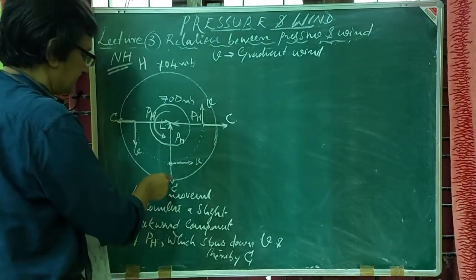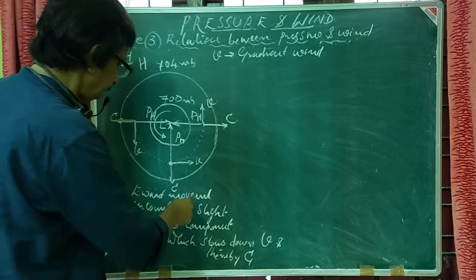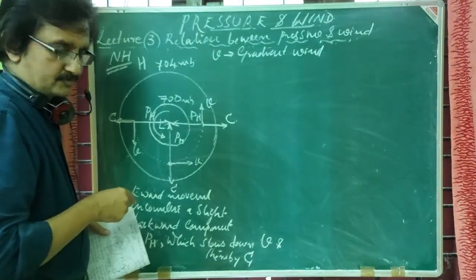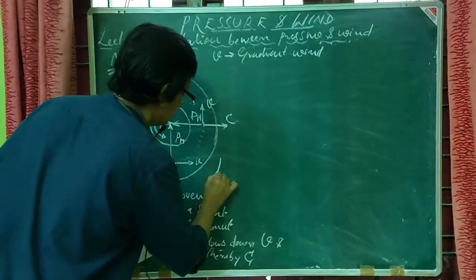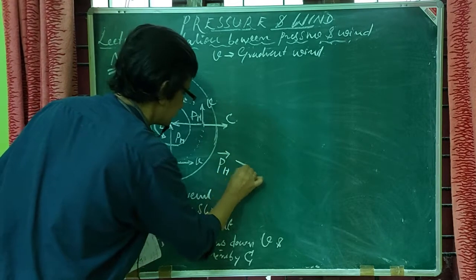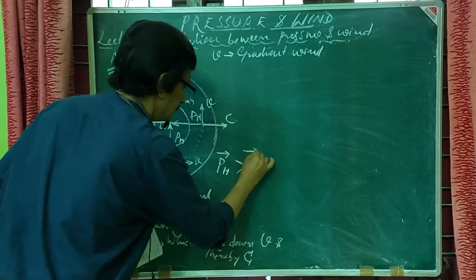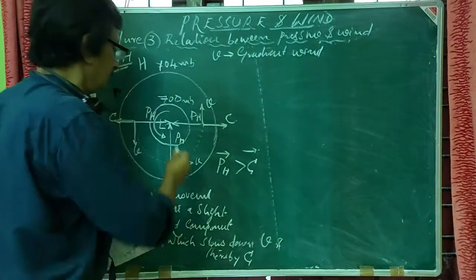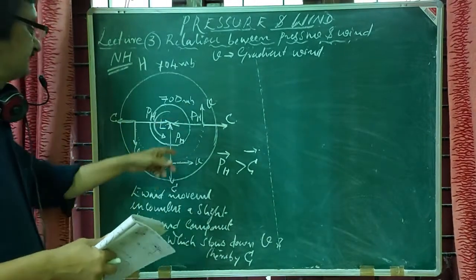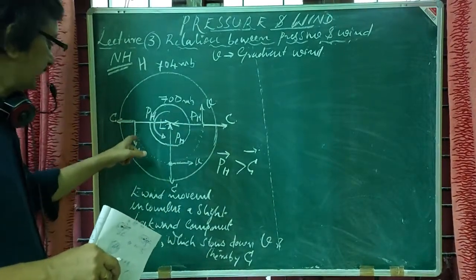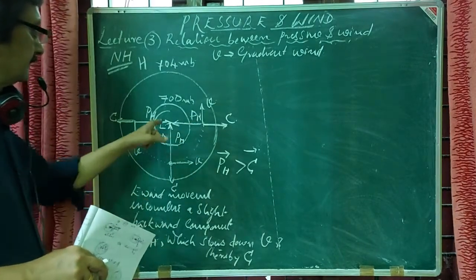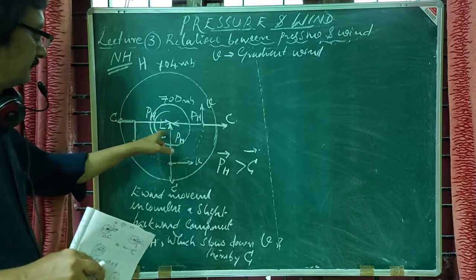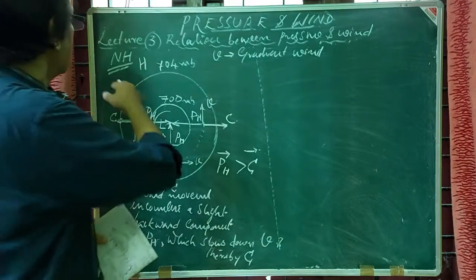That is, here what we can see, Coriolis force is lesser in magnitude compared to horizontal pressure gradient force, that is pH. Okay. In the case of a low pressure system where V is the gradient wind, no doubt it is everywhere parallel to the isobar. Here for the low center, there will be cyclonic circulation in the northern hemisphere.